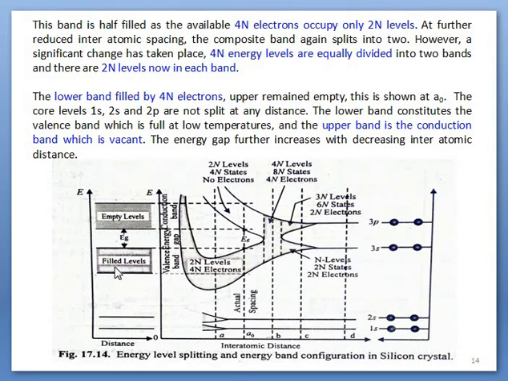So this is called the valence band, this is called the conduction band. The gap between these two bands is called the forbidden energy gap. It is around 1.12 electron volt. Since the energy gap is less than 2 electron volt, because of this the solid, meaning silicon solid, is called a semiconductor.